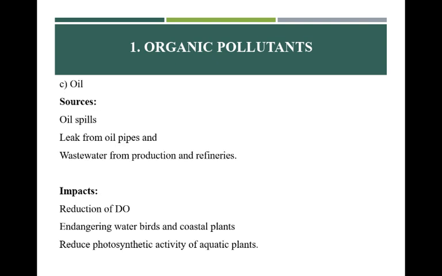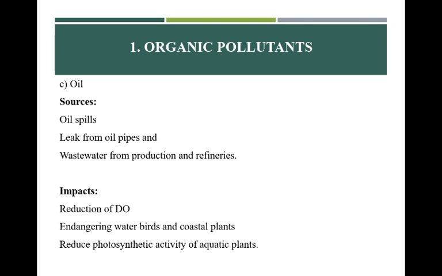Now, the third source of organic pollutants is oil. Oil comes from oil spills, leaks from oil pipes, and wastewater from production and refineries. Oil is a natural product which results from plant remains. It's a complex mixture of hydrocarbons which undergo bacterial action. The impact is that it reduces the DO content, endangers water birds and coastal plants, and reduces the photosynthetic activity of aquatic plants.